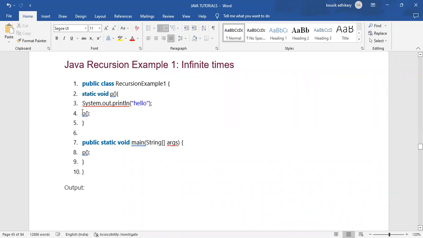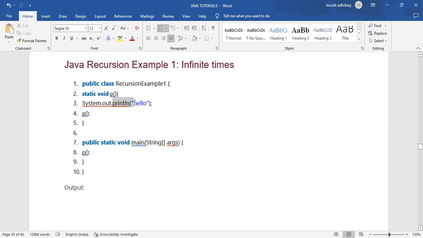When we call the method at line number 8, it will directly go to the second line. There it will look at whatever is available in the method body and print it. Within that body we wrote System.out.println, telling it to print hello.